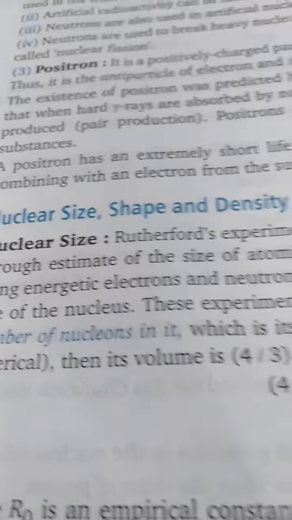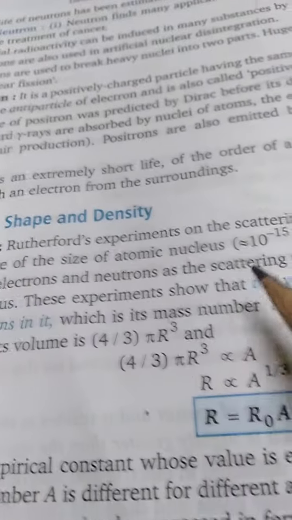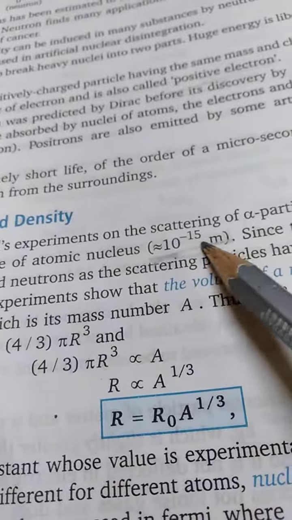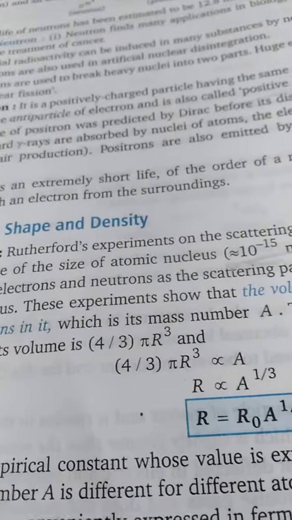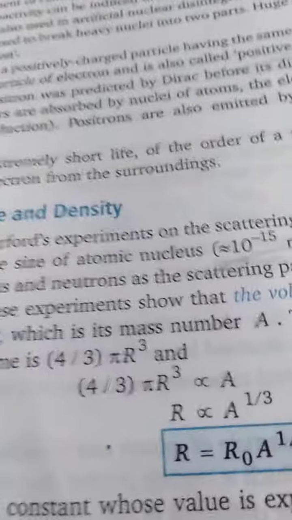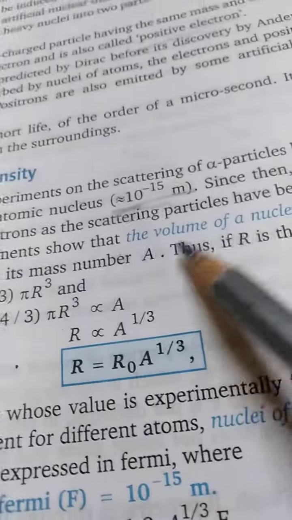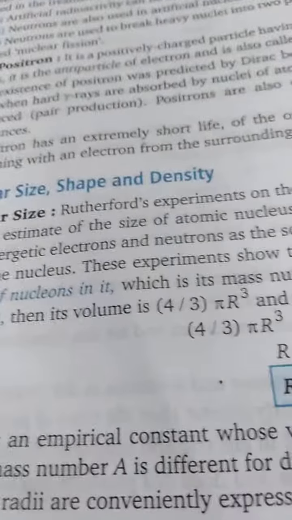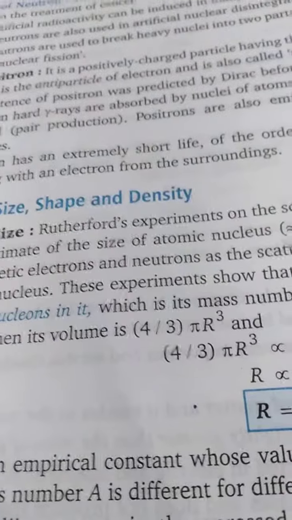Nuclear size. From Rutherford's experiment, we have seen that the size of the nucleus is of the order of 10^-15 meter. Okay, the size of the nucleus is of the order of 10^-15 meter. The experiment shows that the volume of the nucleus is directly proportional to the number of nucleons.